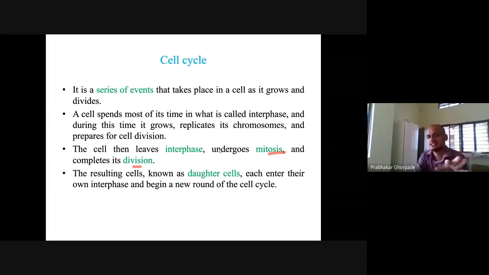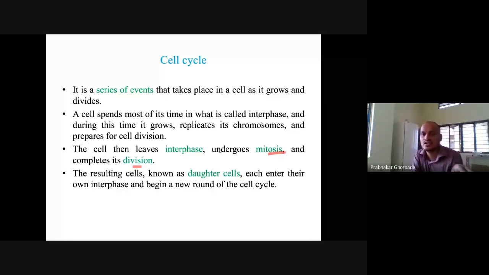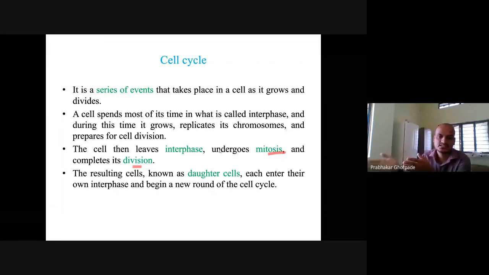Basically, in this animation, one cell is undergoing the different phases: G1 phase, S phase, G2 phase, then it can undergo the mitosis phase. During this cycle, our DNA is replicated into two copies, and the two copies are equally distributed into both daughter cells, and that is how we get two cells.